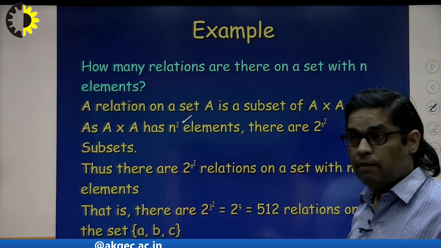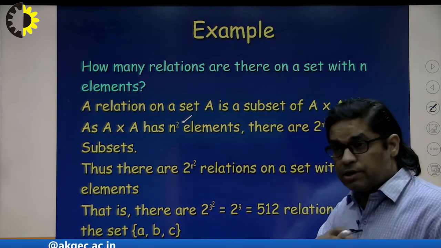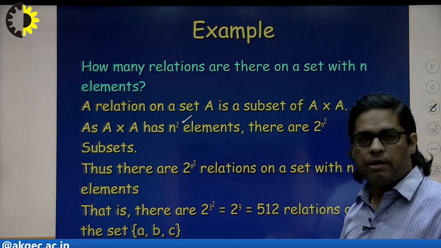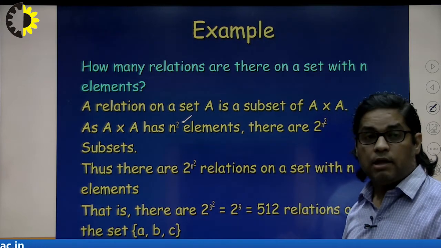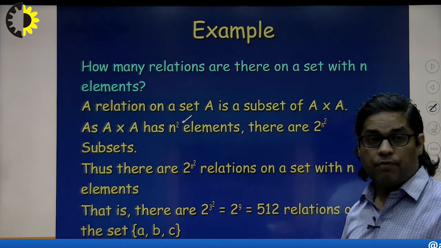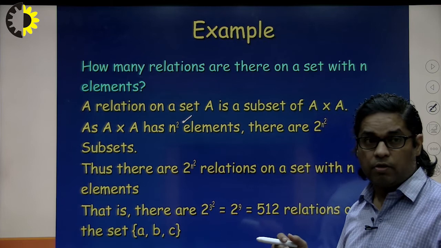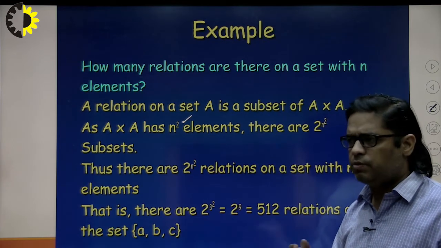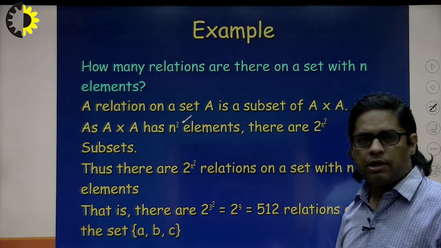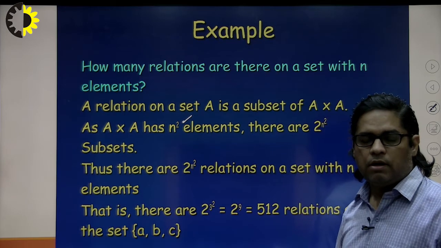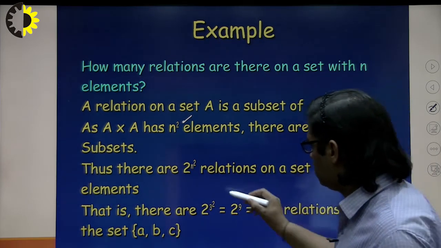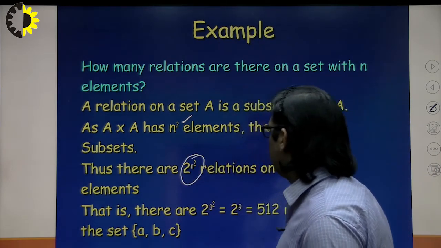the power set is nothing but the collection of all subsets of any set. Similarly, the relations are the collection of all subsets of A cross A. So A cross A contains n square elements, then the collection of all subsets will be 2 to the power n square. That will be the answer.